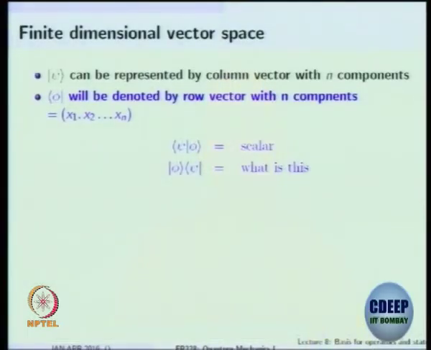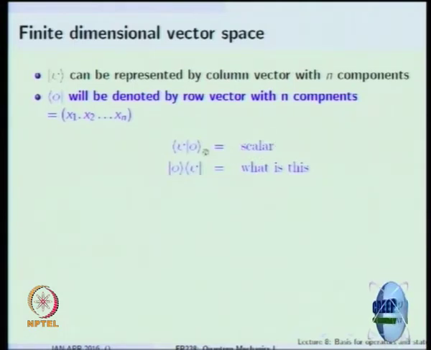Similarly, the dual of this ket, which we call a bra, some other state, will be denoted by a row vector. Suppose the entries in the n components are x1 to xn, some kind of an n-tuple. These x1 to xn could be real if it is a real vector space. It could be complex if it is a complex vector space. So with these two states which I have given in the vector space and the dual vector space, you can find an inner product.